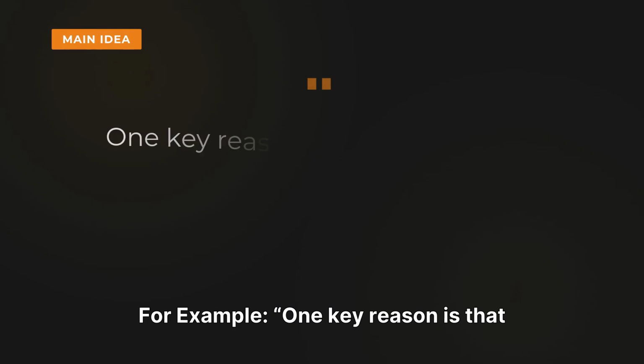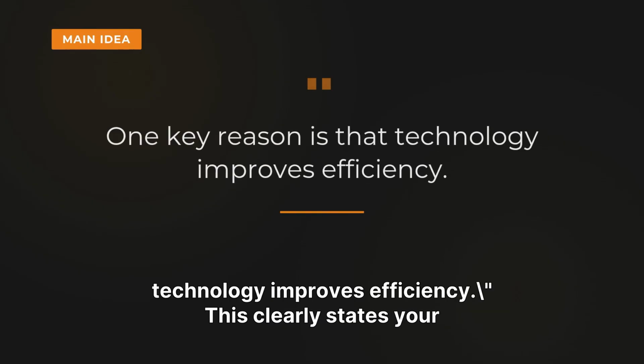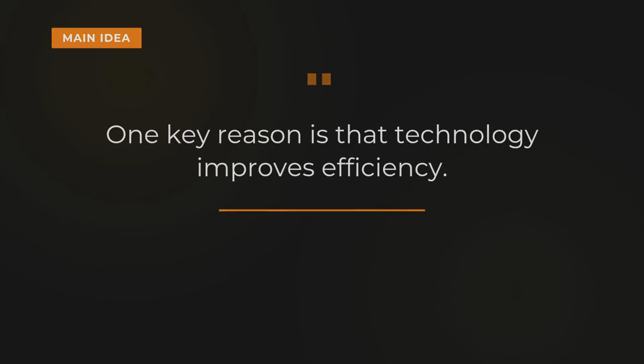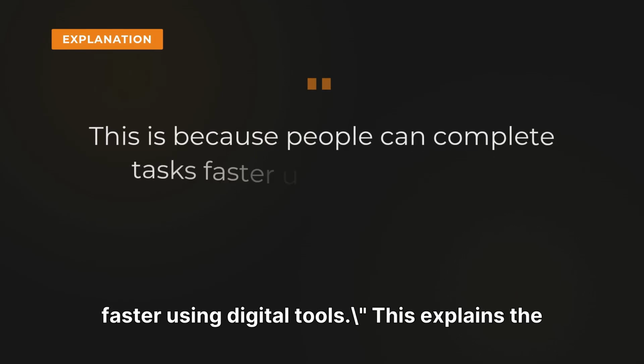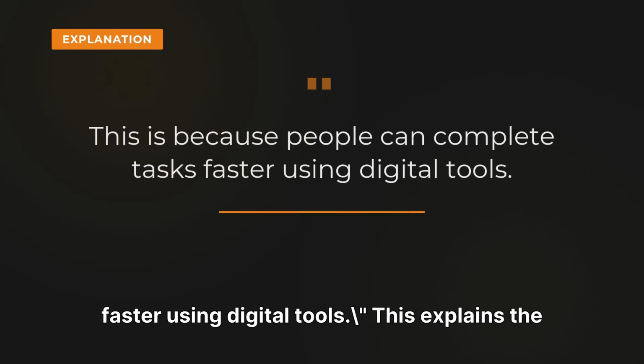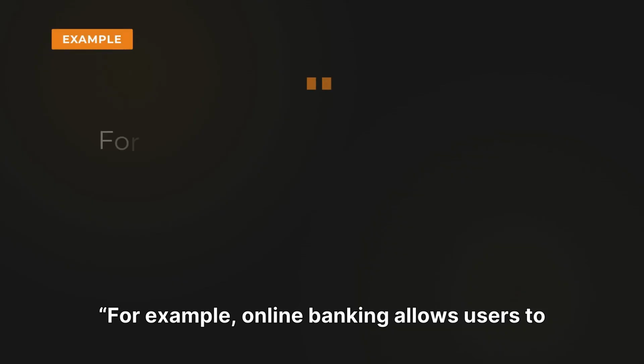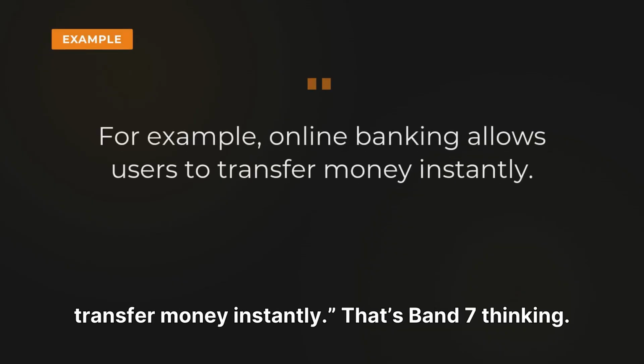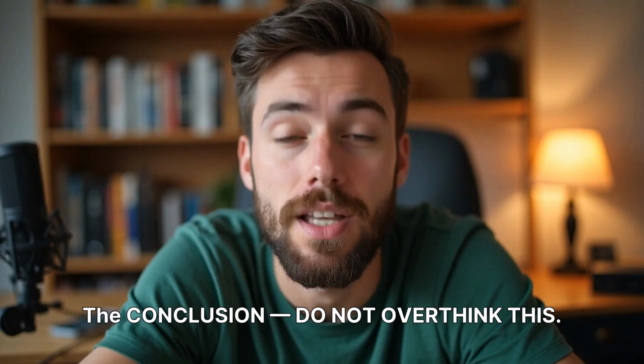For example, "One key reason is that technology improves efficiency." This clearly states your point. "This is because people can complete tasks faster using digital tools." This explains the why. "For example, online banking allows users to transfer money instantly." That's Band 7 thinking. The conclusion.